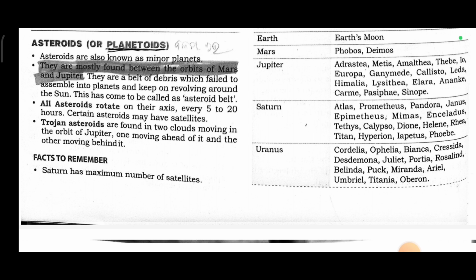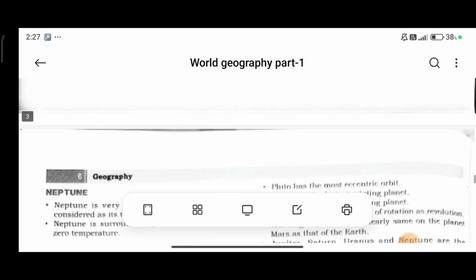All asteroids rotate on their axis every 5 to 20 hours. Certain asteroids may have satellites. Trojan asteroids are found in 2 clouds moving in the orbit of Jupiter, one moving ahead of it and the other moving behind it. Facts to remember: Saturn has the maximum number of satellites.